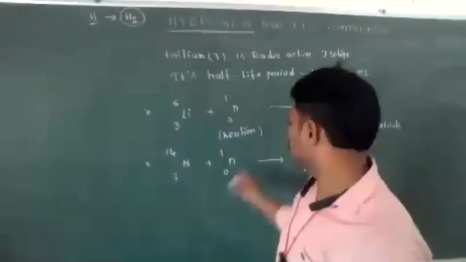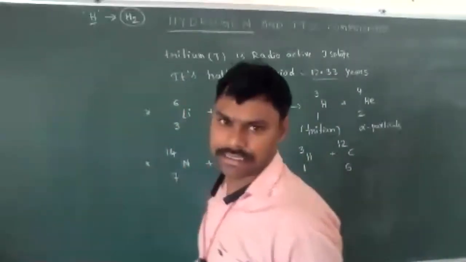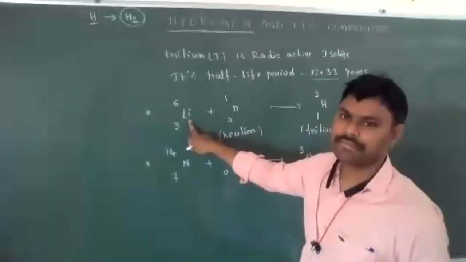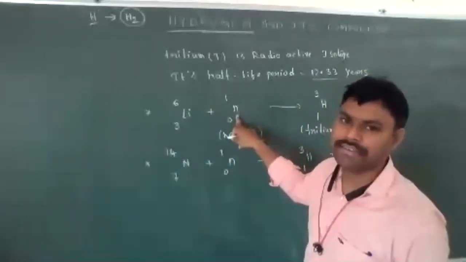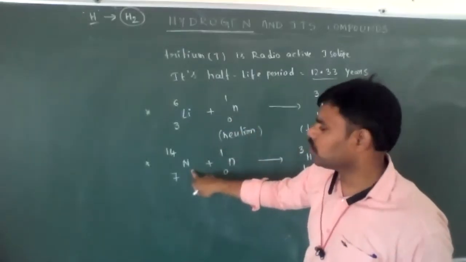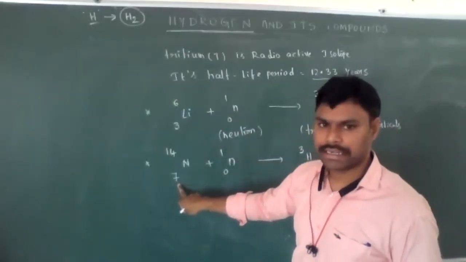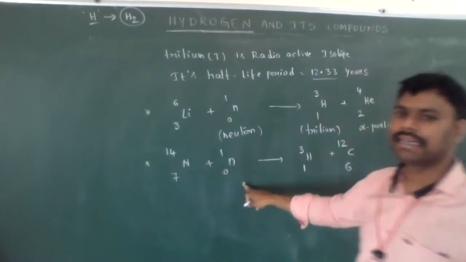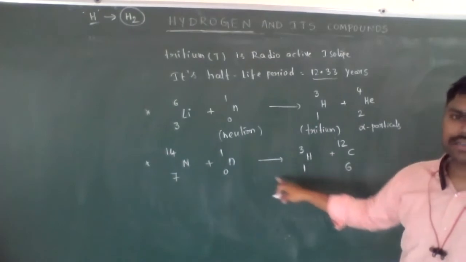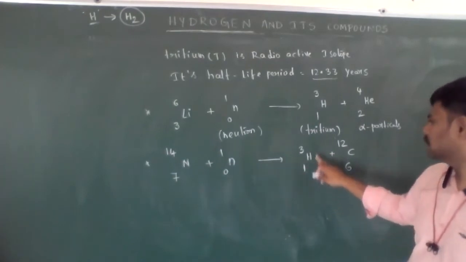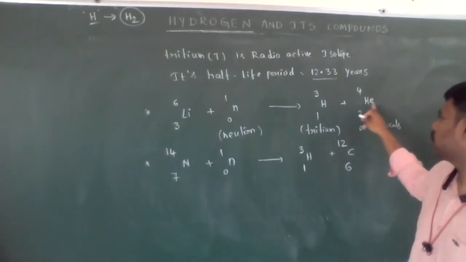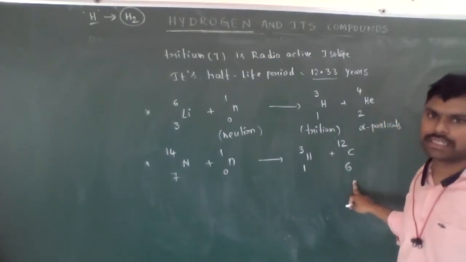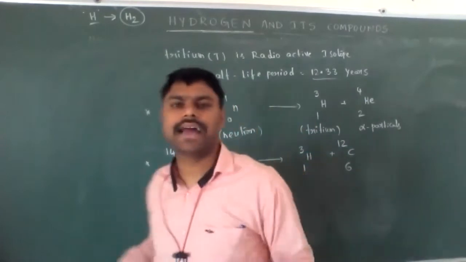So tritium is prepared when the lithium atom is bombarded with neutrons, or when the nitrogen atom, with atomic number 7 and atomic mass 14, is bombarded with neutrons. Then we get tritium, and alpha particles form as byproducts in one case and carbon in the other. Okay students, this is about hydrogen isotopes.